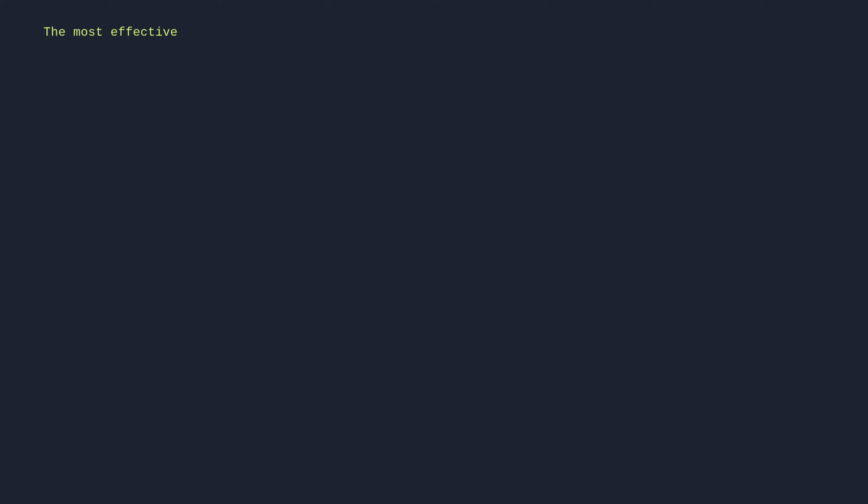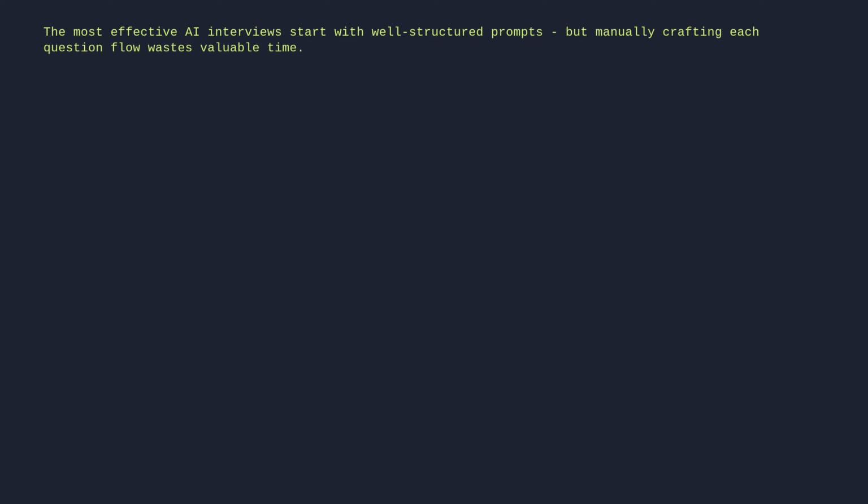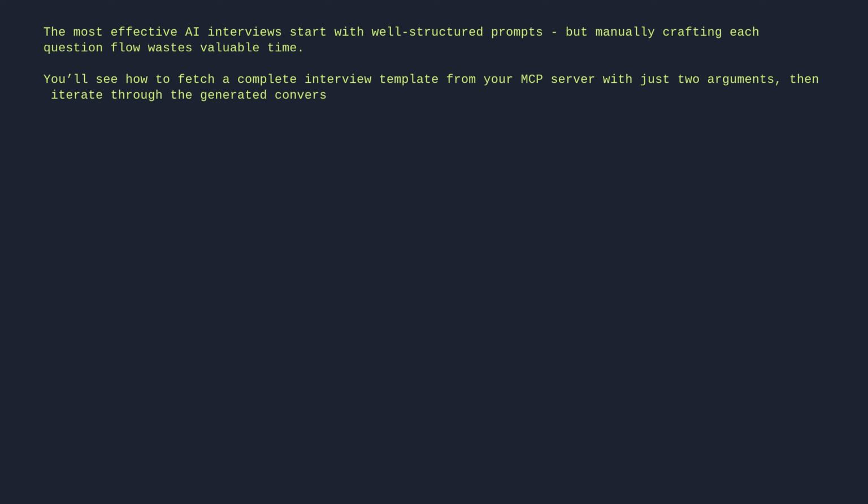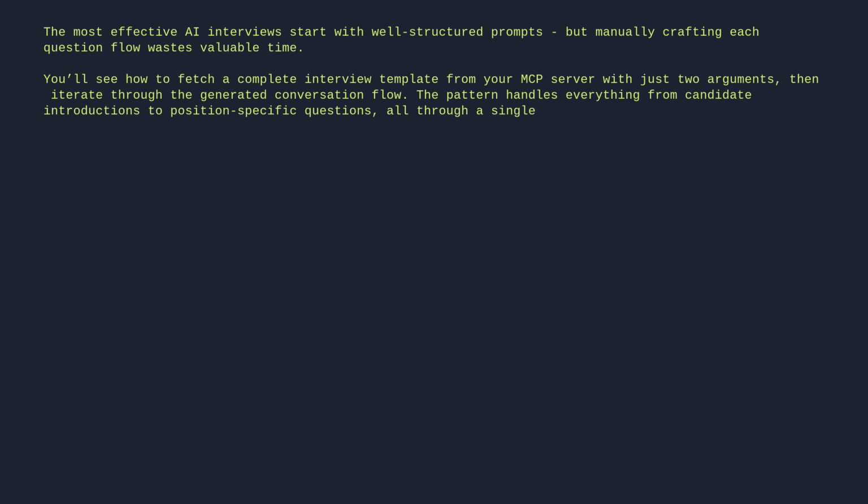The most effective AI interviews start with well-structured prompts, but manually crafting each question flow wastes valuable time. You'll see how to fetch a complete interview template from your MCP server with just 2 arguments, then iterate through the generated conversation flow. The pattern handles everything from candidate introductions to position-specific questions, all through a single prompt request.